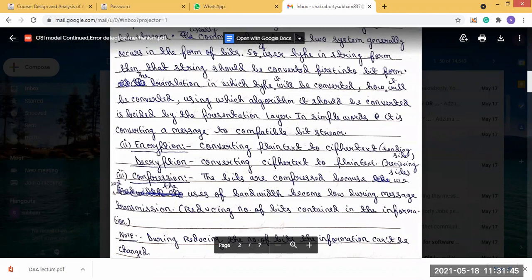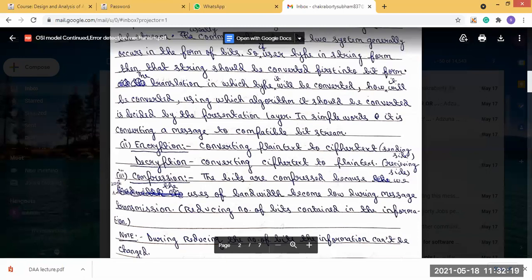There may be some person present in this communication channel who will try to access your data without authorization. So when the sender sends data to the receiver, this unauthorized user, he or she will take the data from this communication channel which the sender is sending to the receiver.